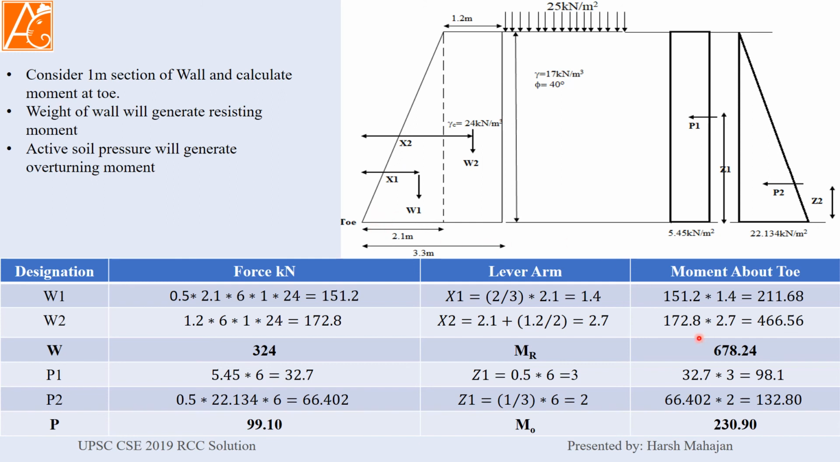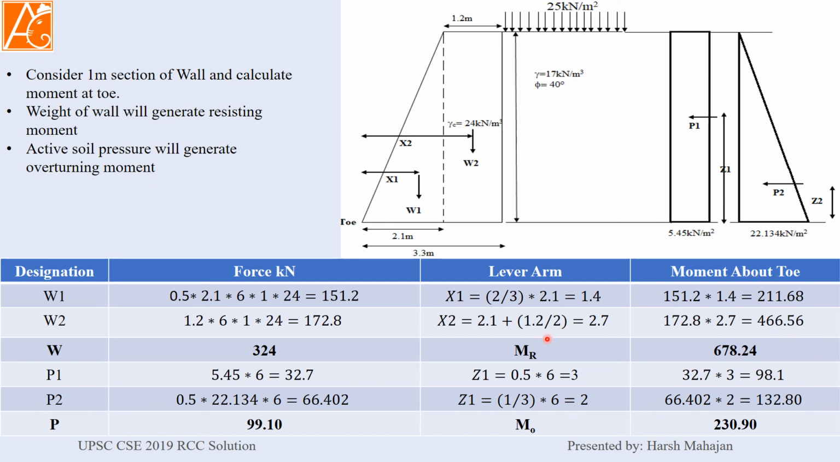Then we are coming for moment. 151.2 into lever arm, 211.68 is your moment about the toe. W2 is the area of this whole cross section, which is rectangular. So 1.2 into 6 into 1 volume into density 24, 172.8. Lever arm, half of the width of the rectangle plus the remaining base. So 2.1 plus half of the 1.2, 2.7 will be the lever arm here, and it will be 172.8 into 2.7, 466.56.